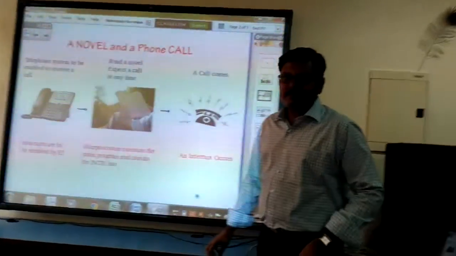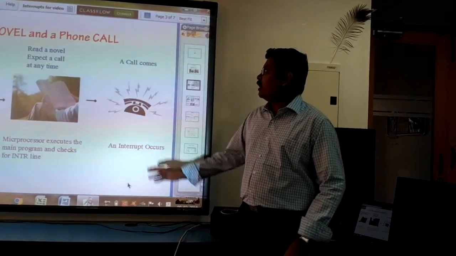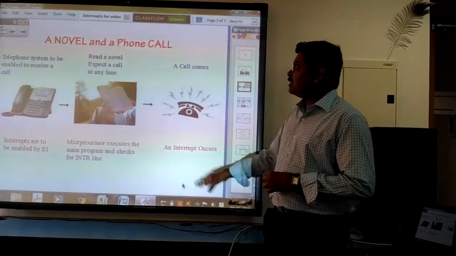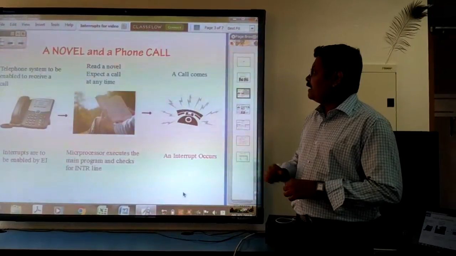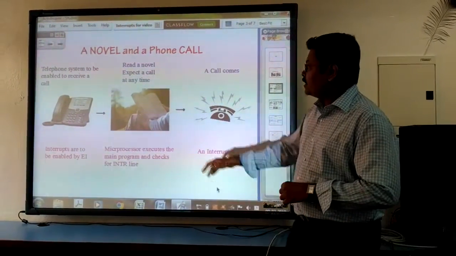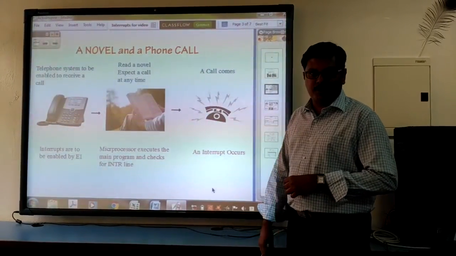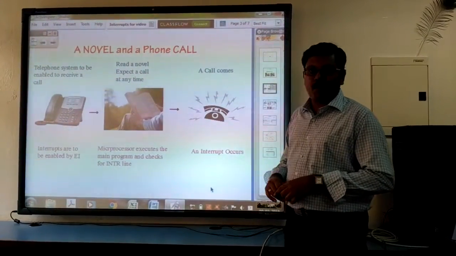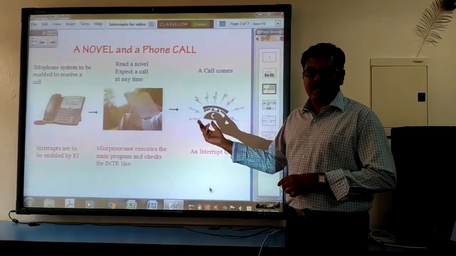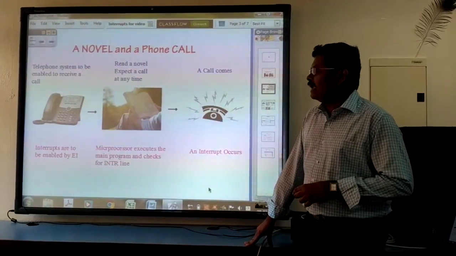This example of the interrupt occurring process is called the novel and the phone call. Here, there are pictures describing the process of an interrupt. Let us first see the example and then move on to the microprocessor process. First, you can see a telephone system. This telephone system is available with you, and you are going to read a novel while the telephone system is enabled, so you can attend the call as soon as it comes. You start reading a novel which is very interesting.